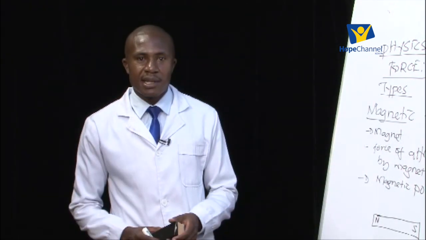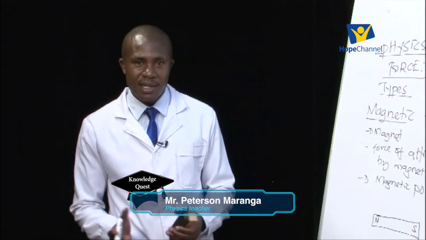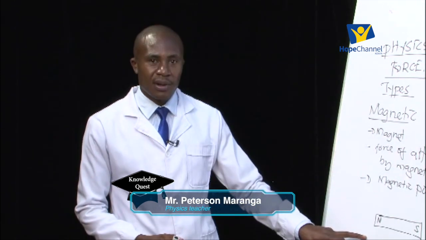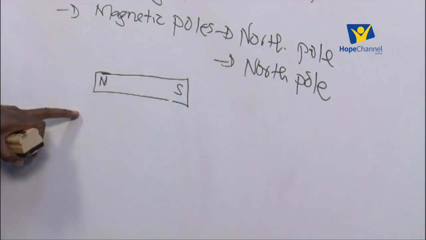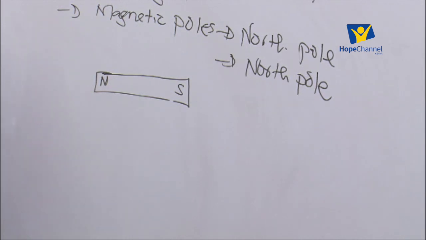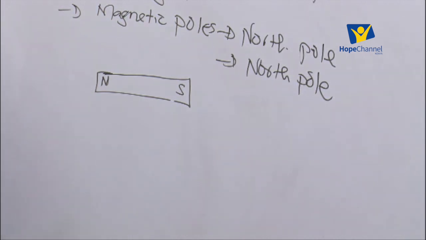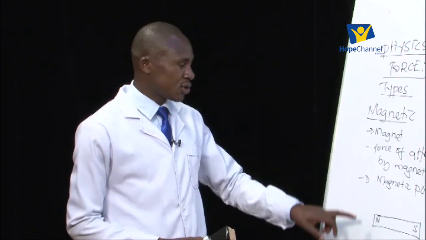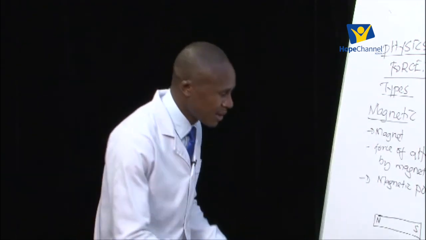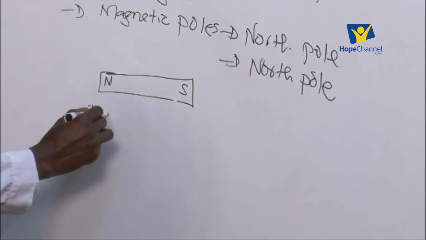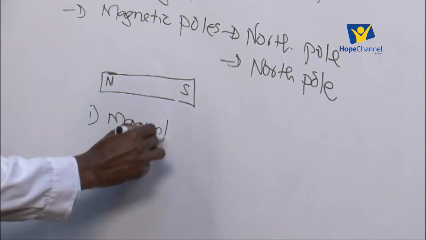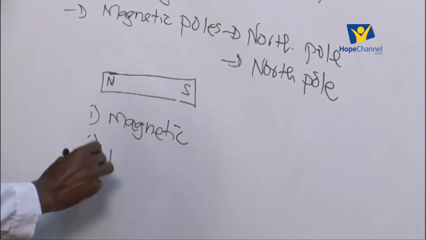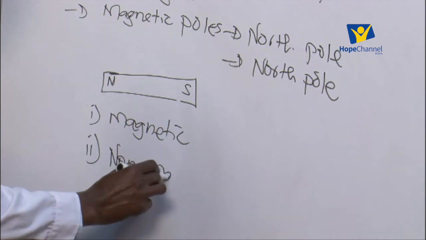We say that when a magnet is brought close to certain substances, those substances will be attracted towards the magnet. And at the same time, when the same magnet is brought close to other substances, those substances may not be attracted. So we say we have two types of materials as far as magnets are concerned. We can classify materials into two concerning the magnetic force. Number one, magnetic materials. Number two, non-magnetic materials.